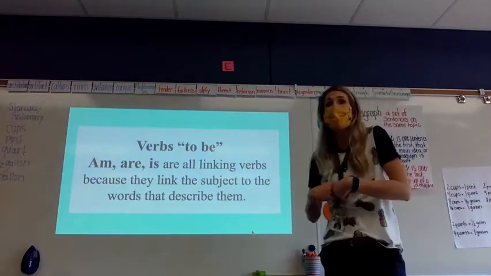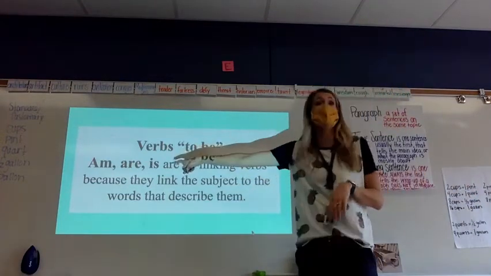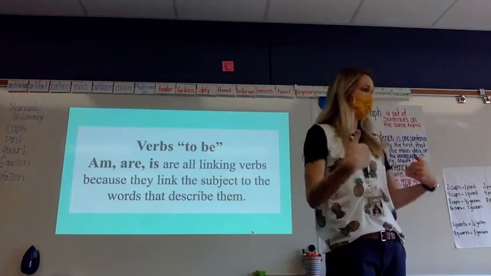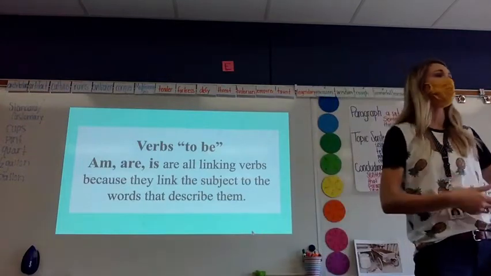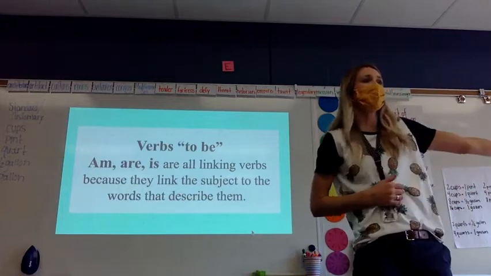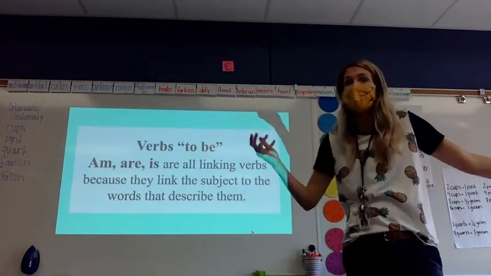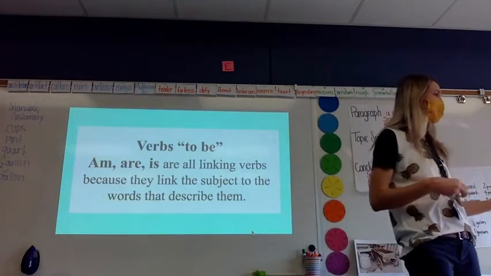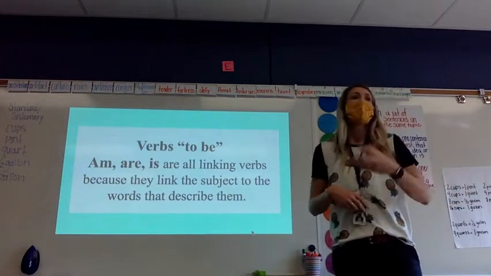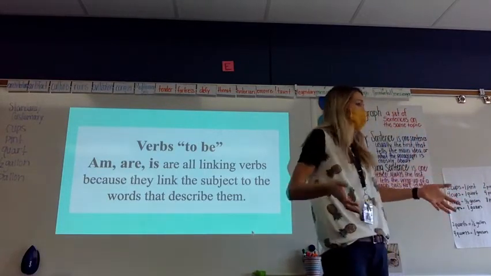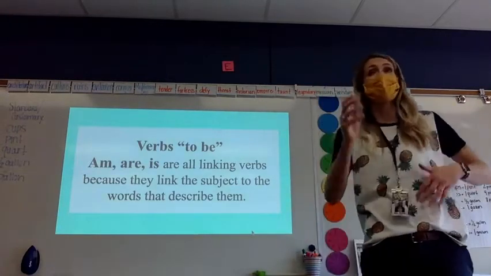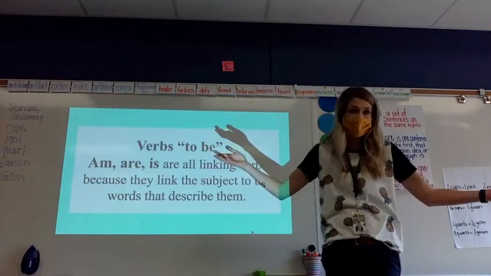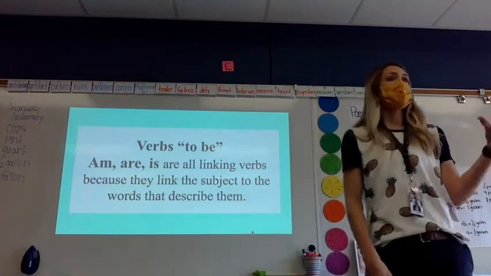So if I'm talking about myself, I might use am as a linking verb. I, that's the subject, am would be that linking verb to what I'm doing. Well, I am reading, or I am a super awesome person. Thank you. So that's the subject, and am is that linking verb to describe that subject. It's a verb, but it's not showing action like jumping jacks. It's just a state of being. I am the coolest. It's that linking piece to connect them.